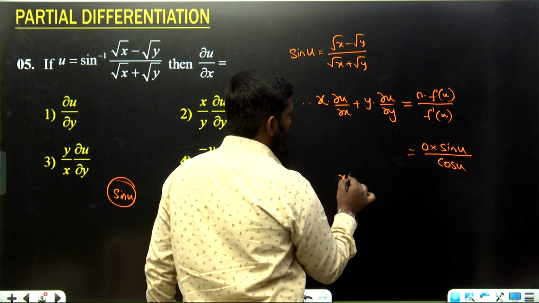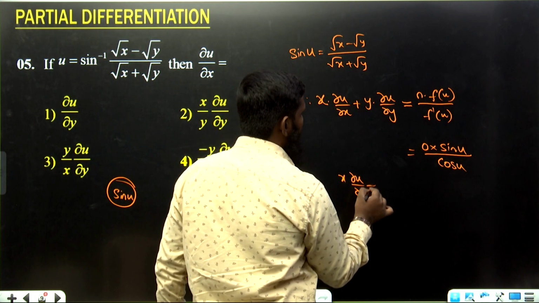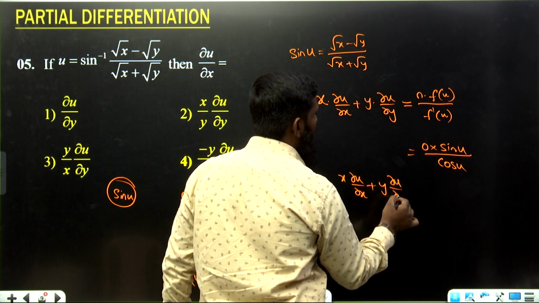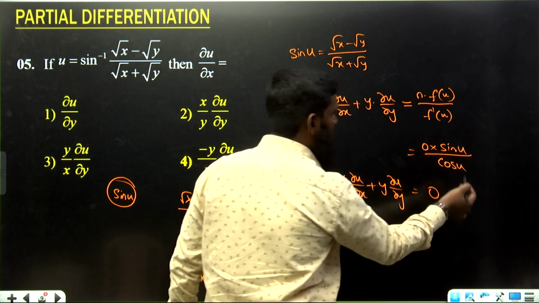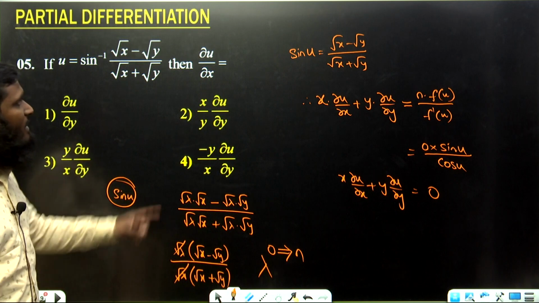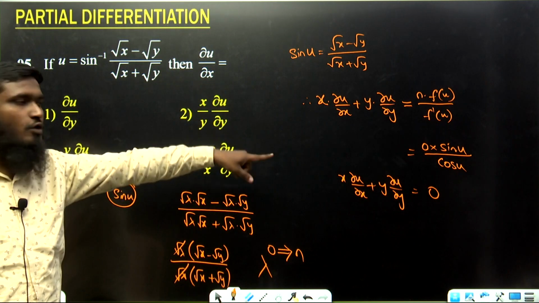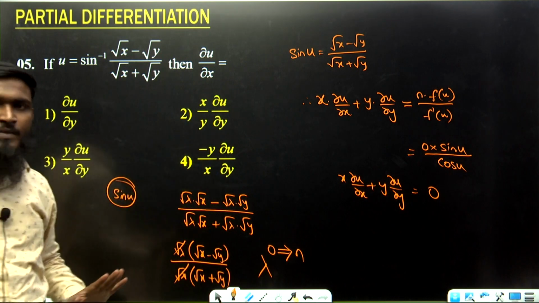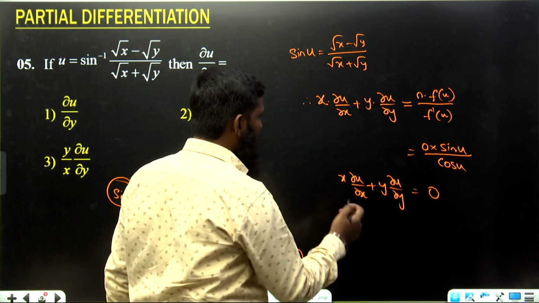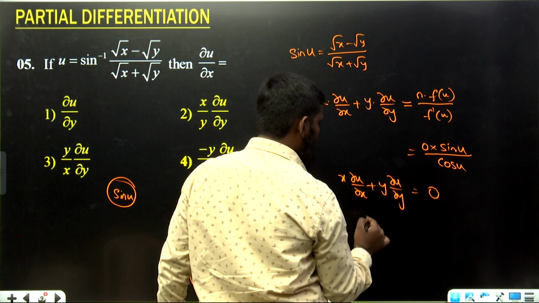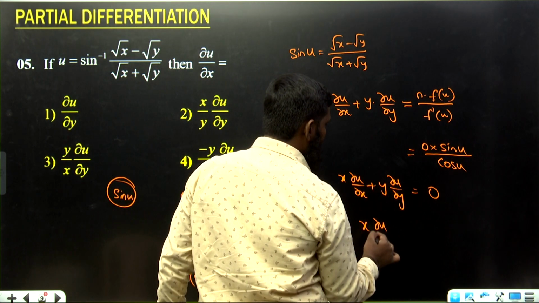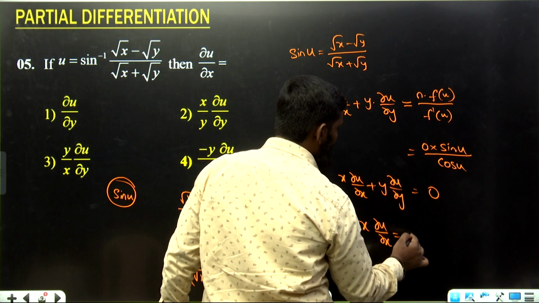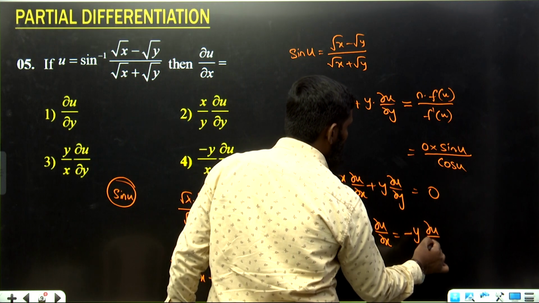But over here, x ∂u/∂x + y ∂u/∂y is equal to 0. 0 into that part means 0 we are getting. But in the question, it is not asking x ∂u/∂x + y ∂u/∂y. It is asking only the ∂u/∂x value. If it is asking only the ∂u/∂x value, let us send this complete part to the other side. So it will become x ∂u/∂x = -y ∂u/∂y.